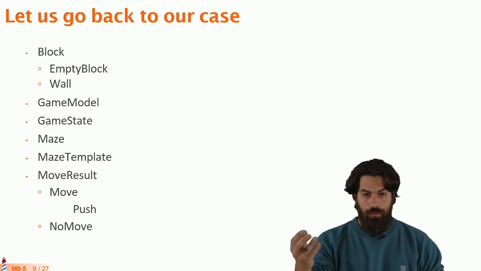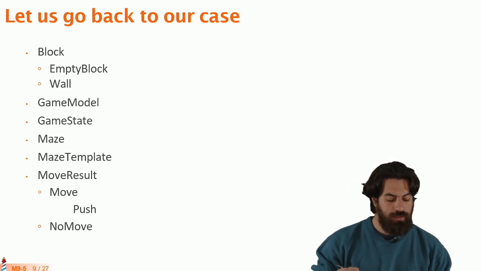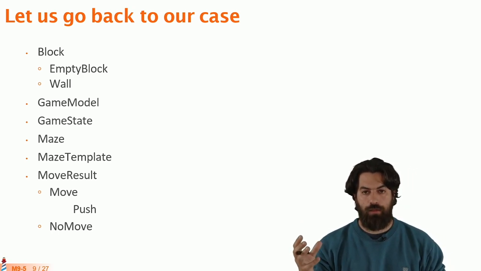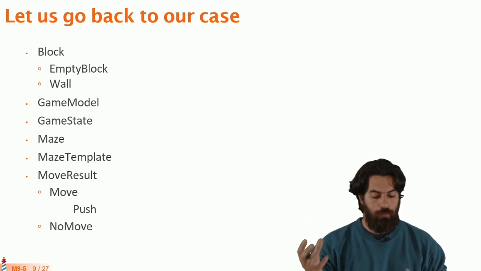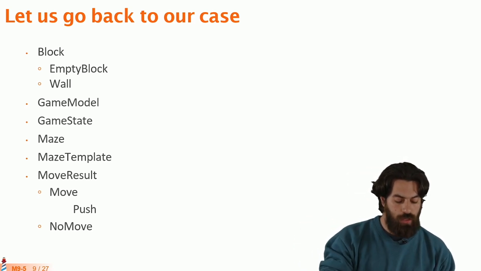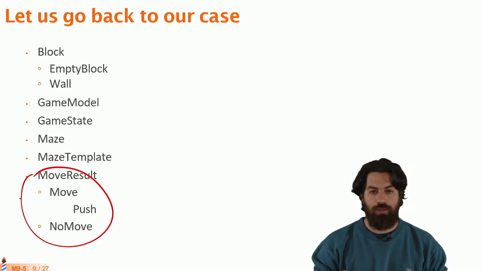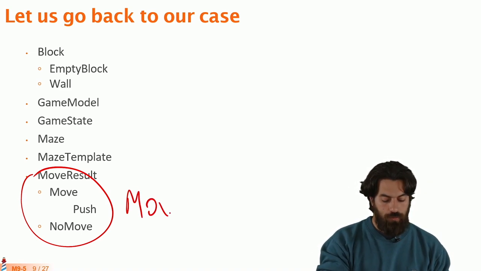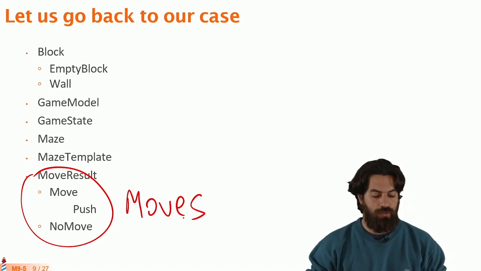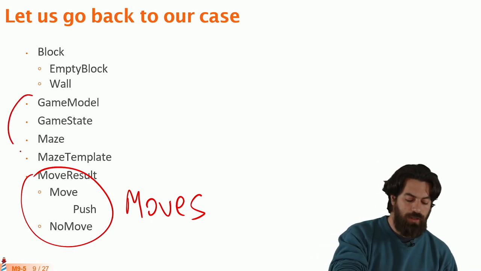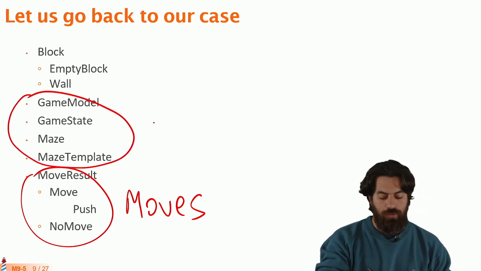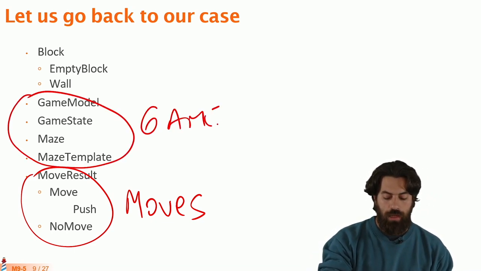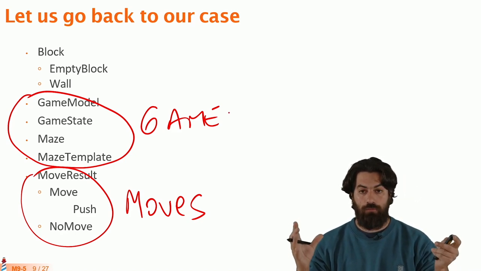If we go back to what we saw before, we can see that here we have three groups of model objects. On the bottom, we have everything that is related to moves, so it's the dynamic part of the system. Then we have these four different things that are representing the game, like the big board of the game.